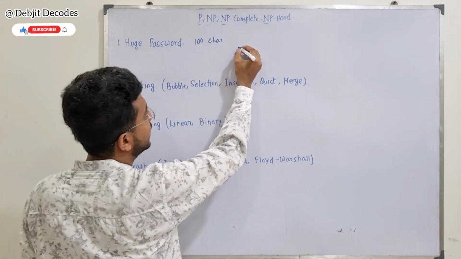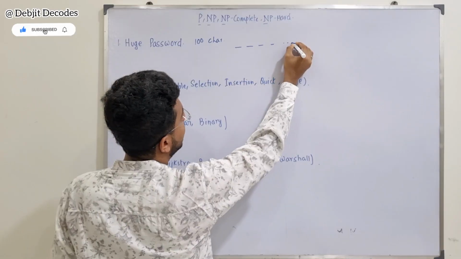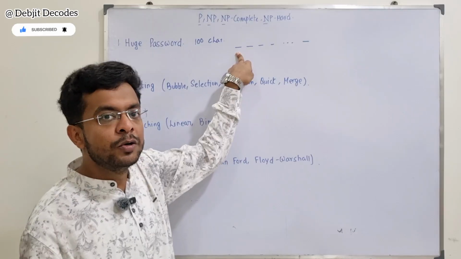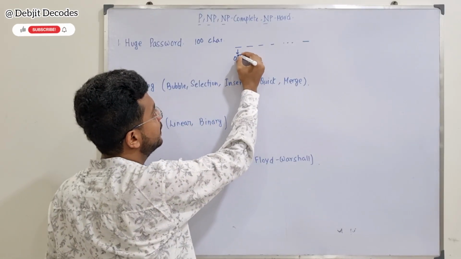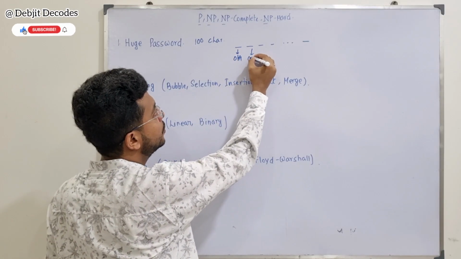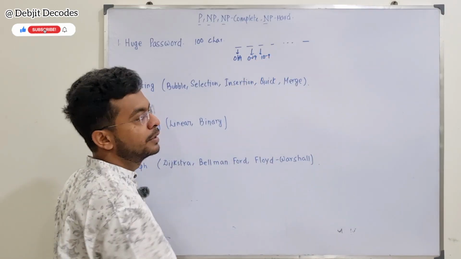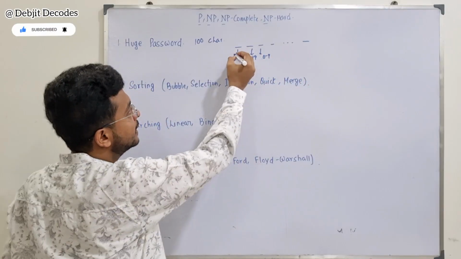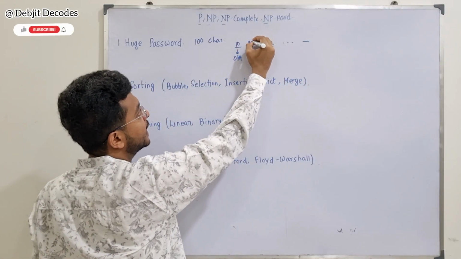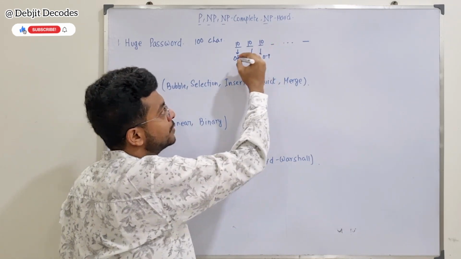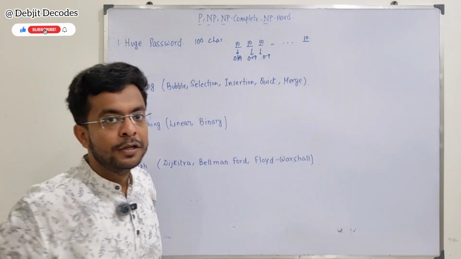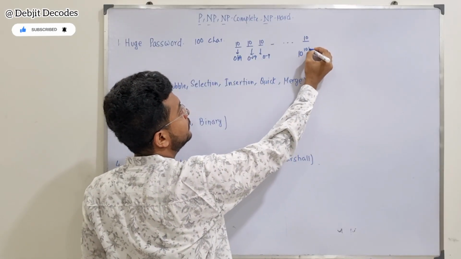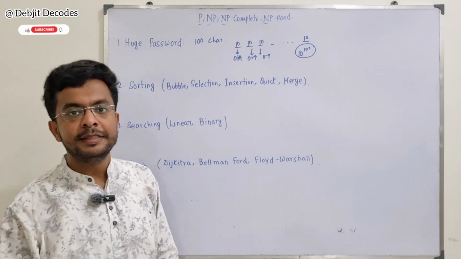For example, if it is 100 characters, there are blanks 1, 2, 3, 4 up to 100. Each position can be any digit between 0 to 9, so there are 10 possibilities for each. Same for all 100 positions. So the total number of possibilities would be 10 to the power 100.